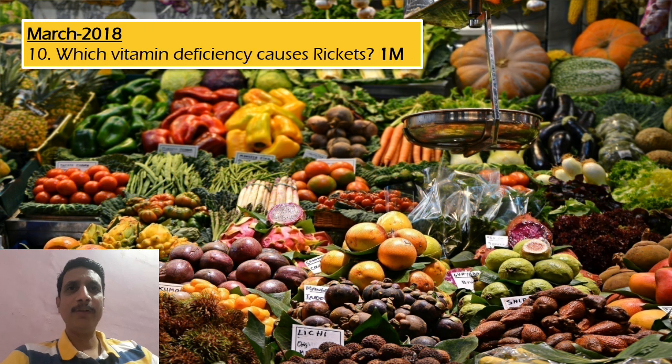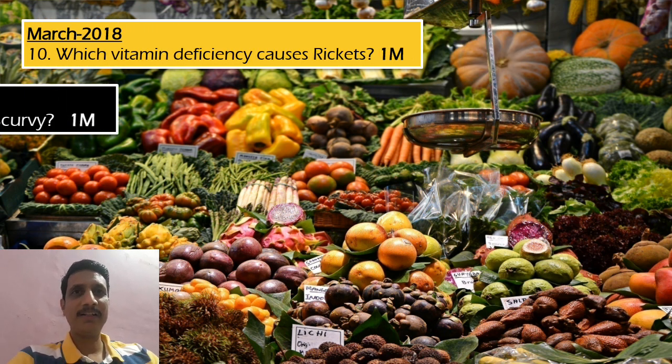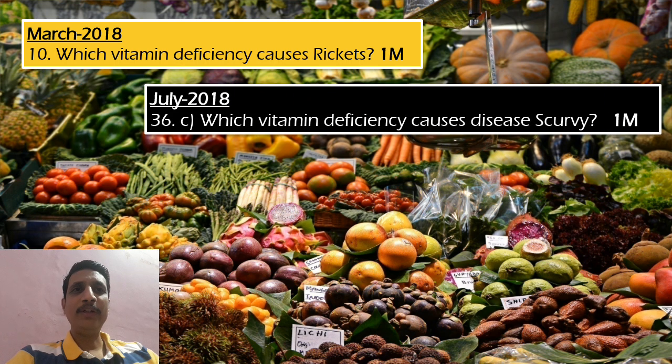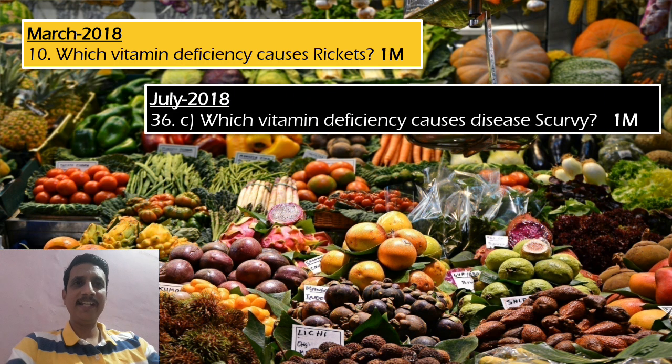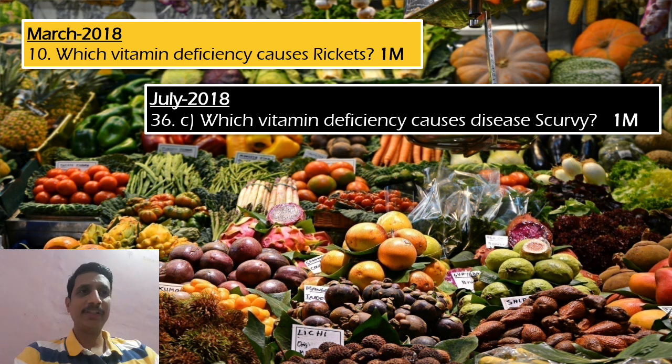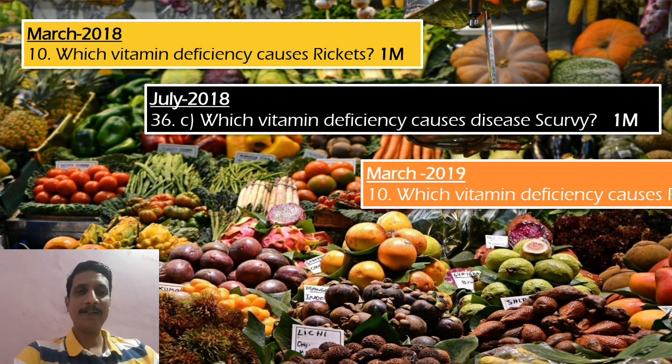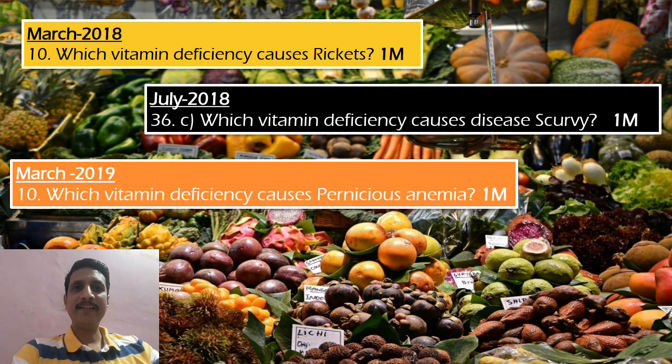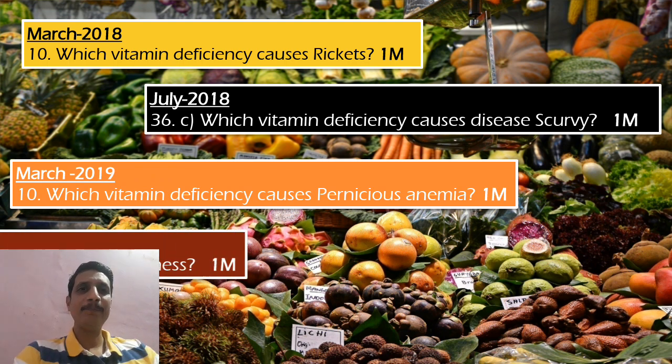March 2018, one more question, 10th question: which vitamin causes rickets, 1 mark. July 2018, 36th C: which vitamin deficiency causes the disease scurvy, 1 mark. March 2019, 10th question: which vitamin deficiency causes pernicious anemia.